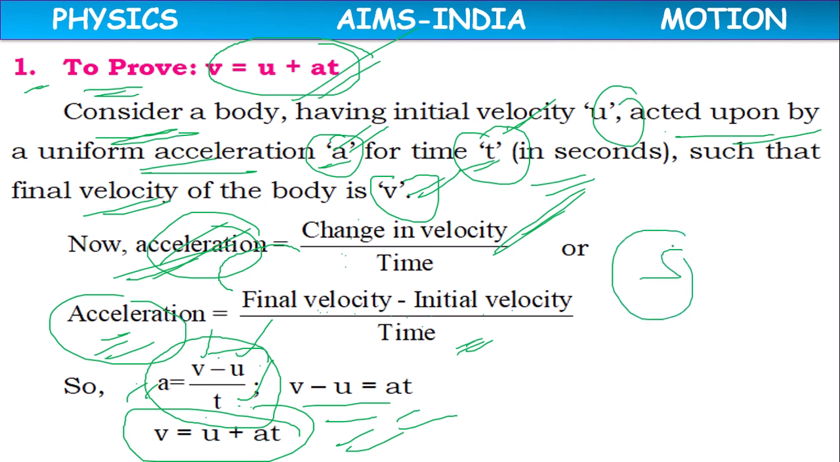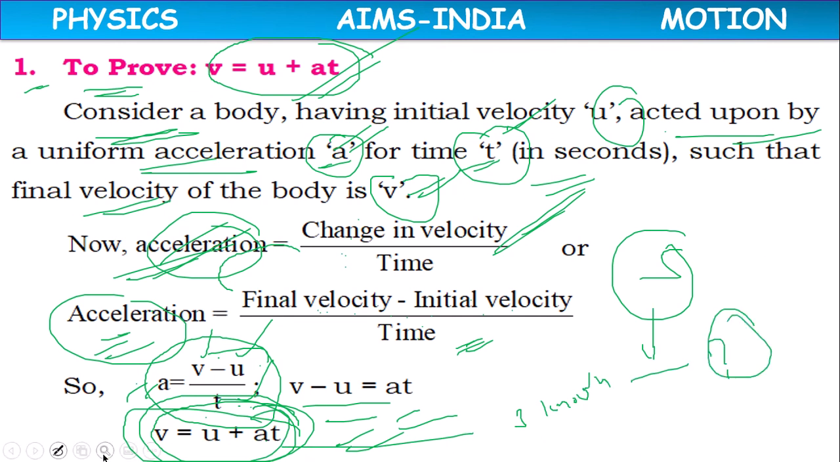In the absence of displacement, if you want to relate the other four quantities, then we can use this equation. If three quantities are known, the remaining unknown quantity we can find with the help of this equation.